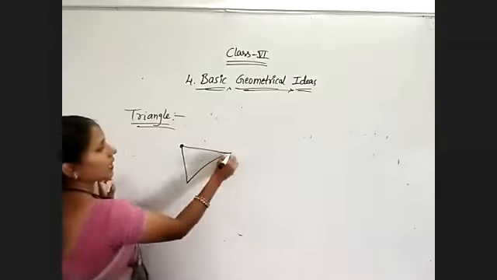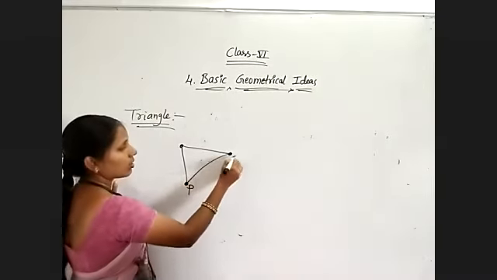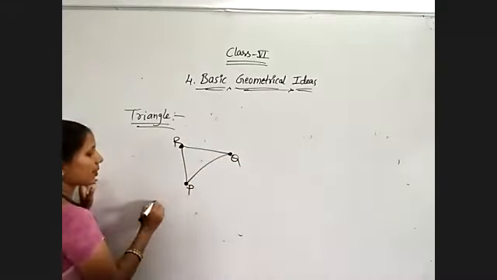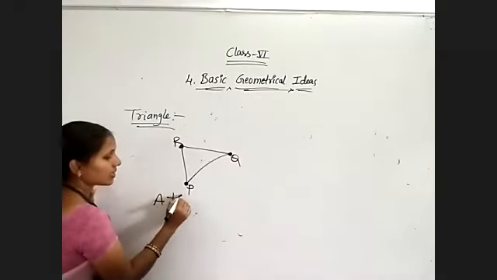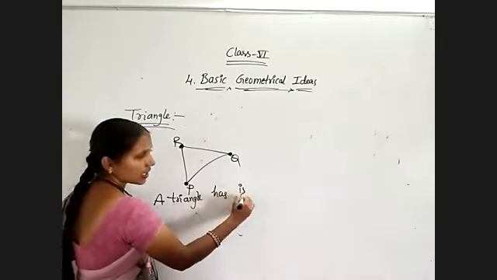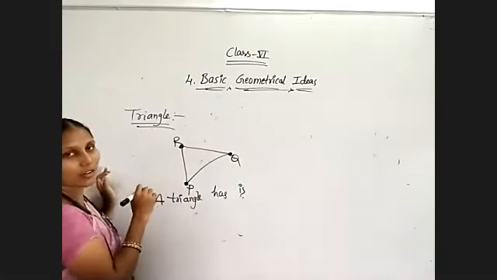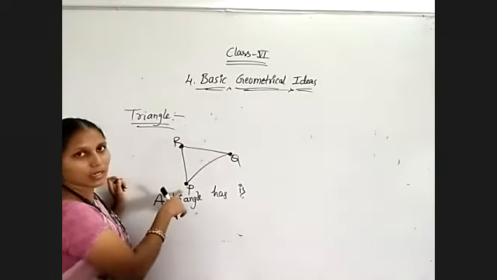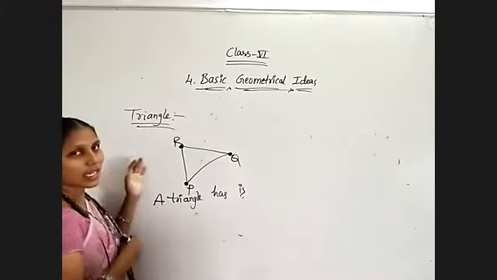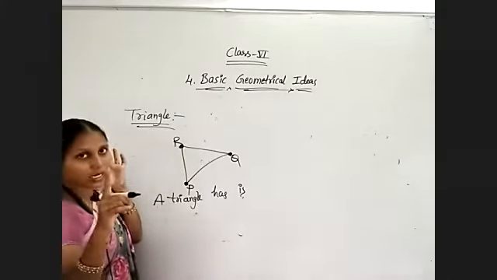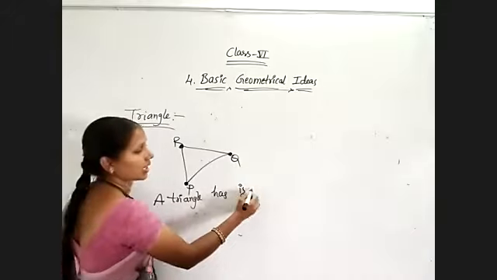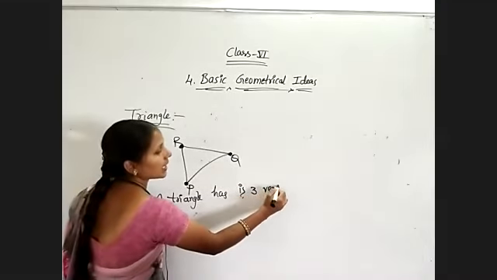Like this, I have used one of the triangles. To draw a particular triangle, compulsorily I must have 3 points. So a triangle has, firstly, 3 points. What we are calling a point is nothing but a vertex. So how many points are there here? Three points. When we say vertex, it means only 1 point. The plural form of vertex is vertices. So there are 3 points, so it has 3 vertices.